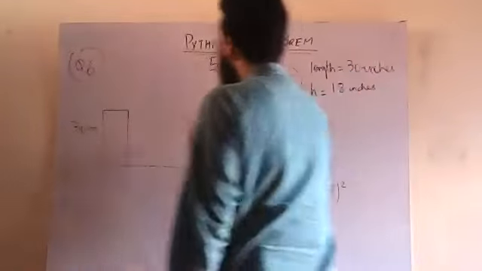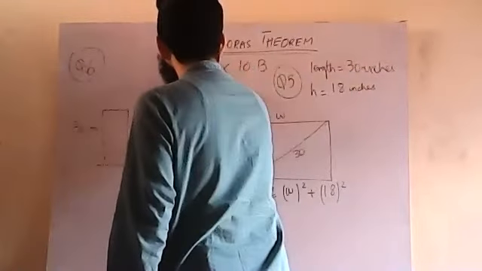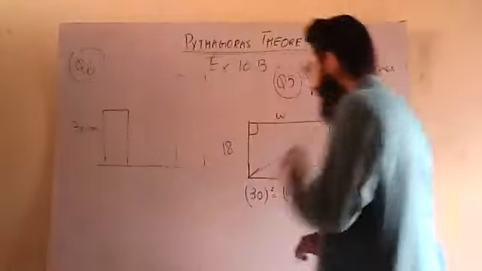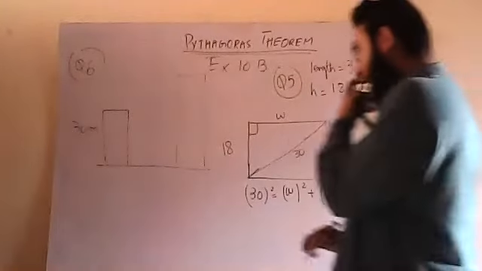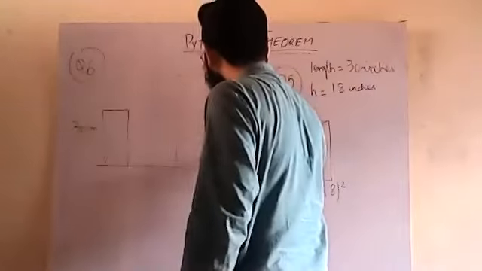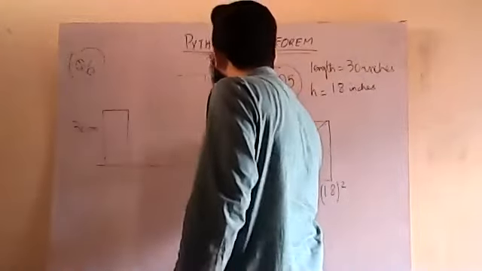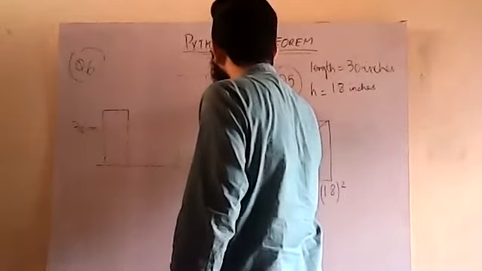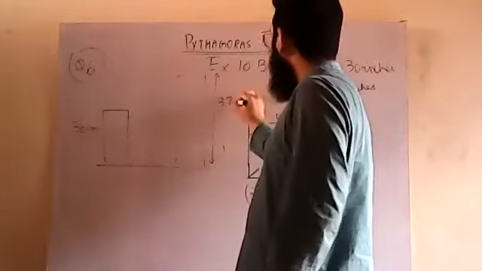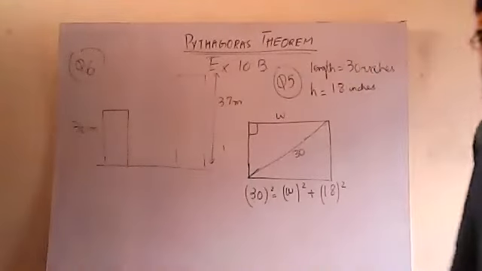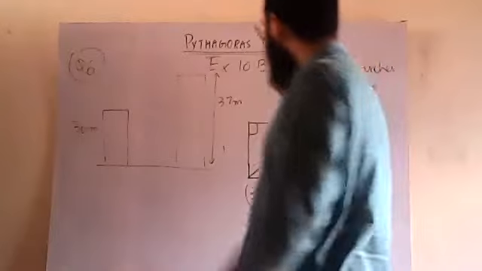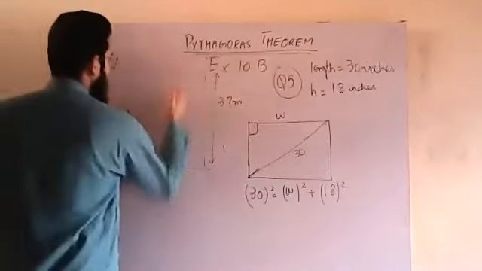The height of the second building is 37 meters. Now they are saying that, it's not clearly visible.